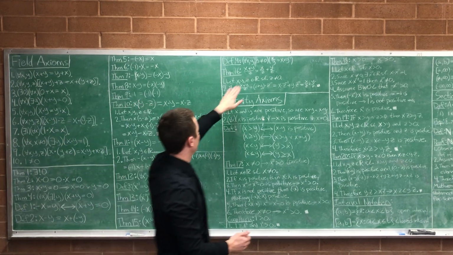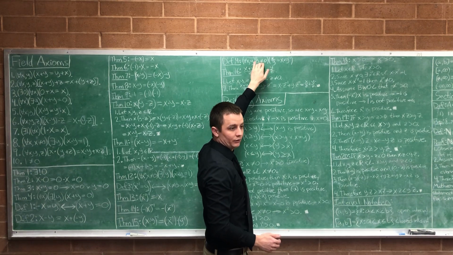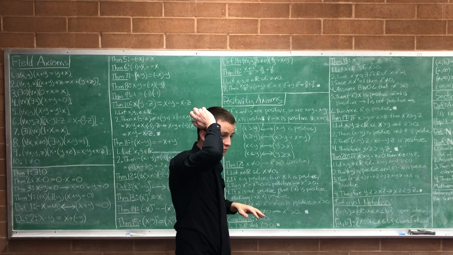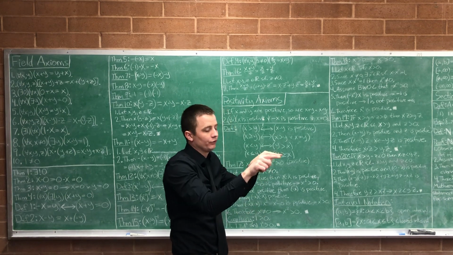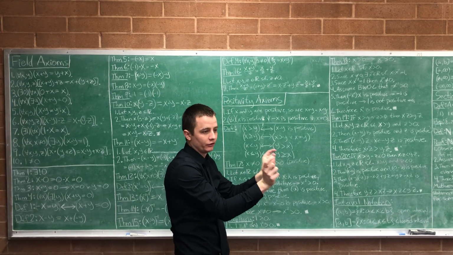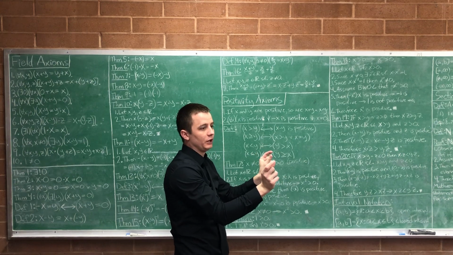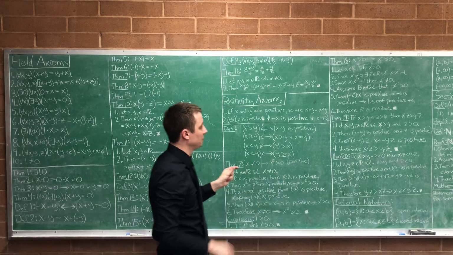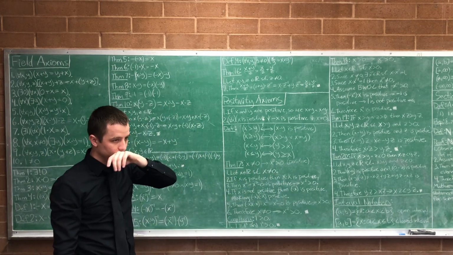That's what we proved. We proved if y is not 0, then it has a multiplicative inverse. So you might be tempted, as you're doing proofs down the line, to multiply both sides of your equations by the multiplicative inverse of a number. You need to be careful to make sure that that number is not 0 before you do that. It's something that's going to come up in proofs, and I think we'll even get one today.